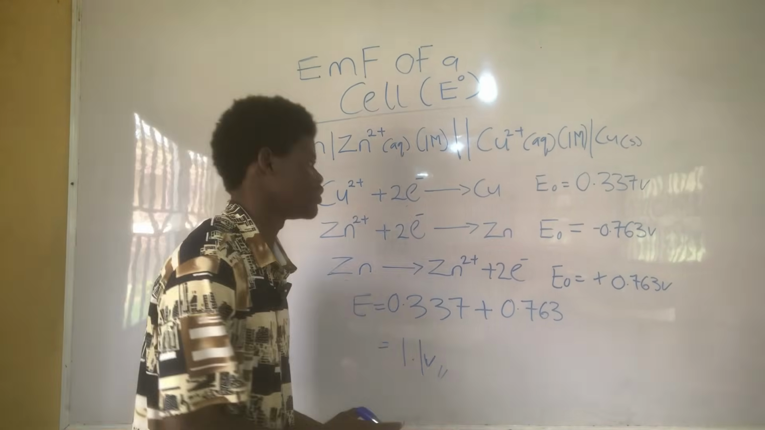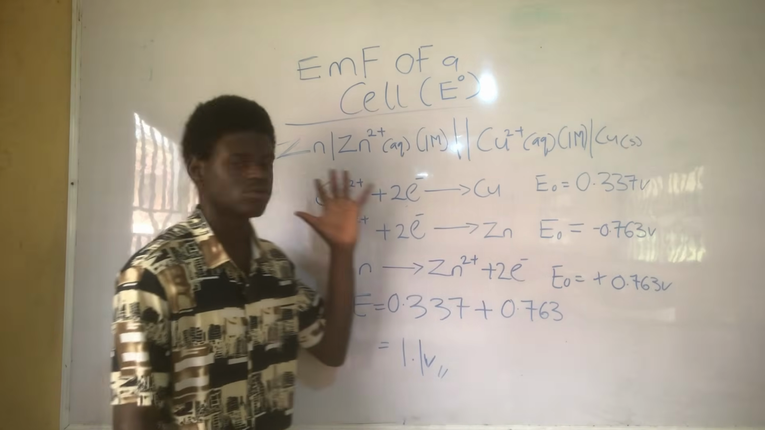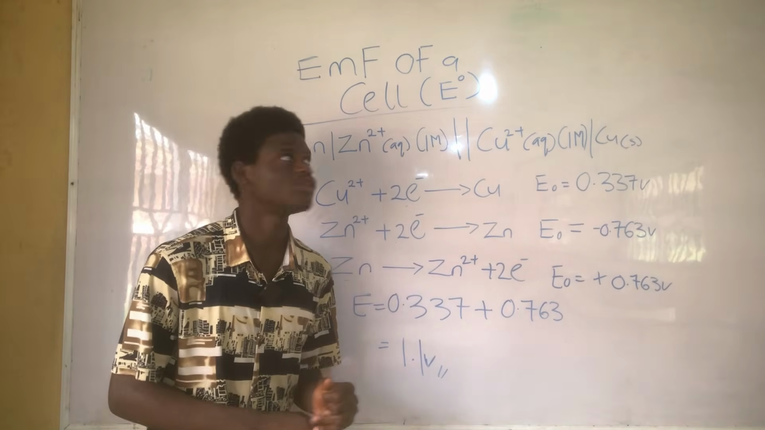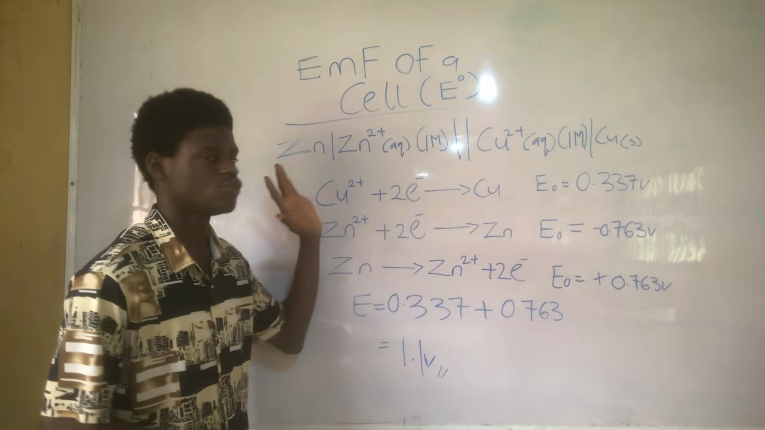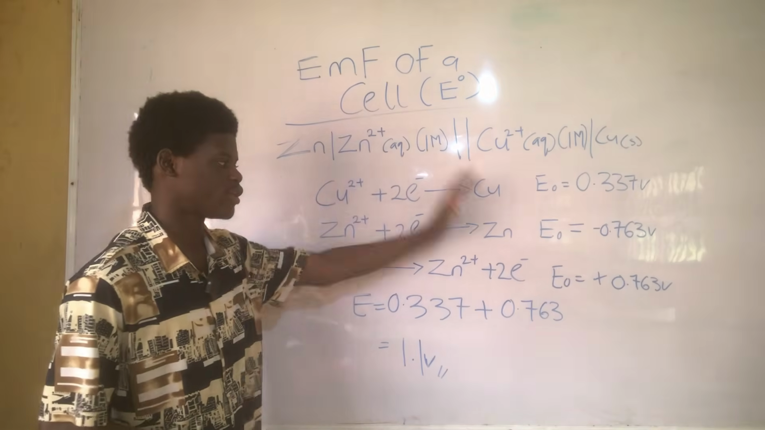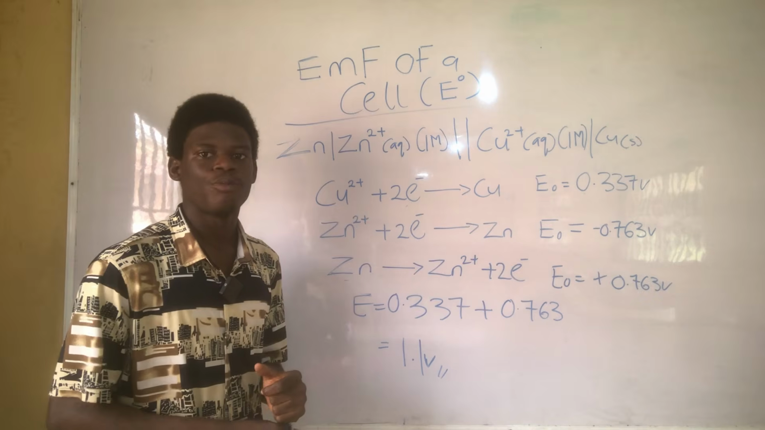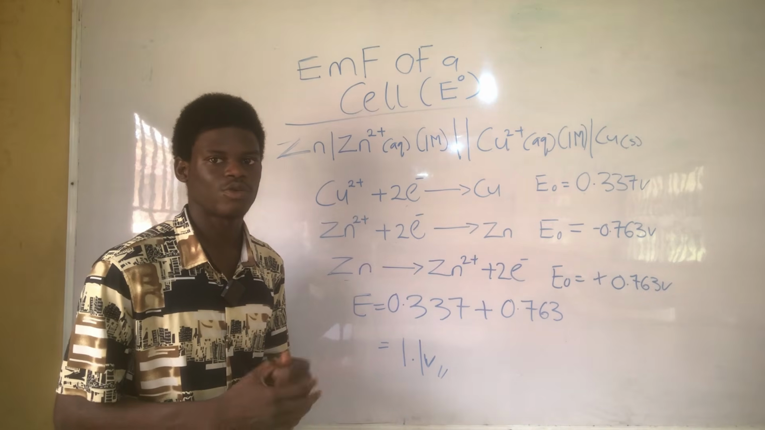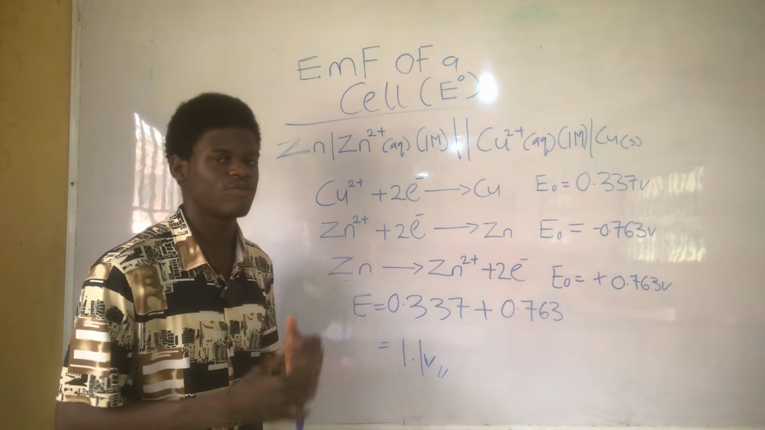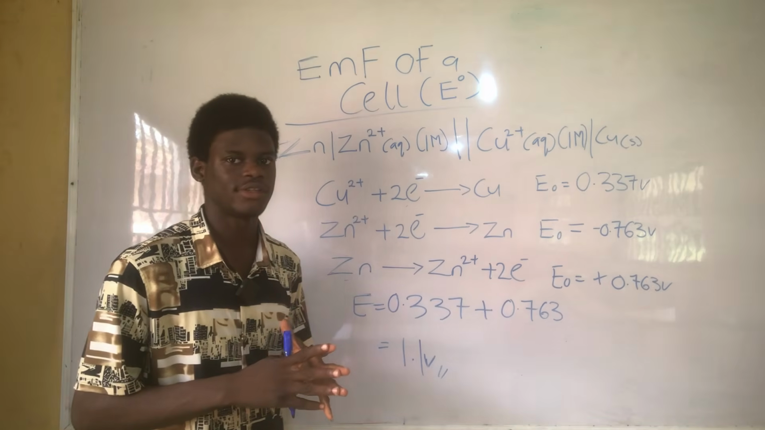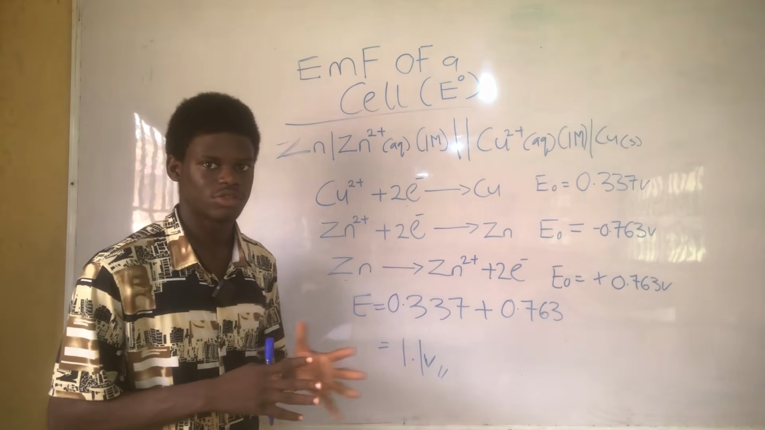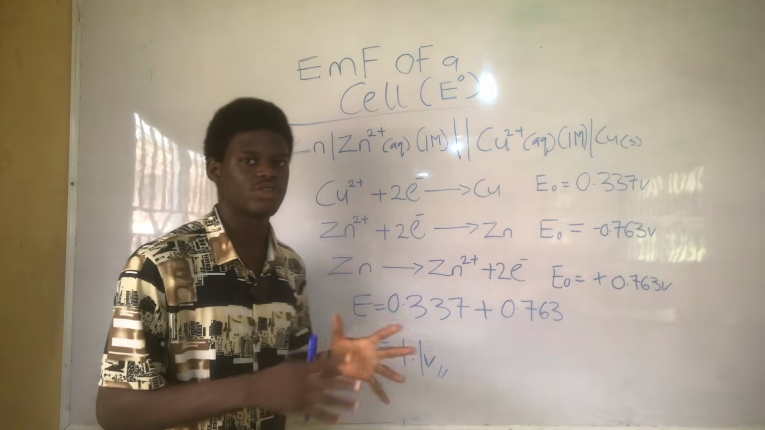So that's how to find the EMF of a cell whenever they give you this. So this is just finding standard EMF. Standard EMF is so straightforward. Just find your standard EMF and you're good. But Nernst equation is quite complex as you need to know a formula. You need to know how to solve it. So you have to know a formula and some conditions for you to be able to solve Nernst equation.